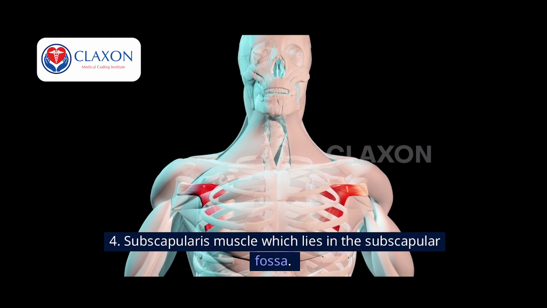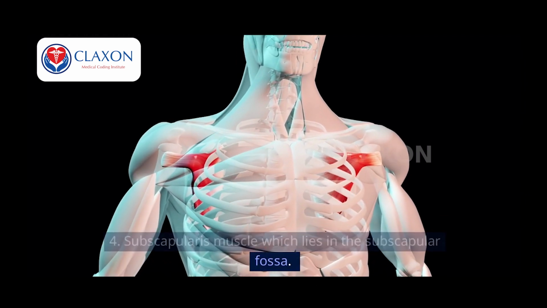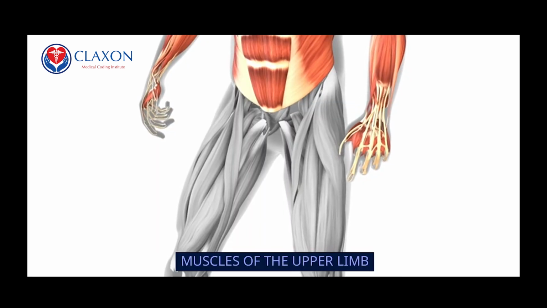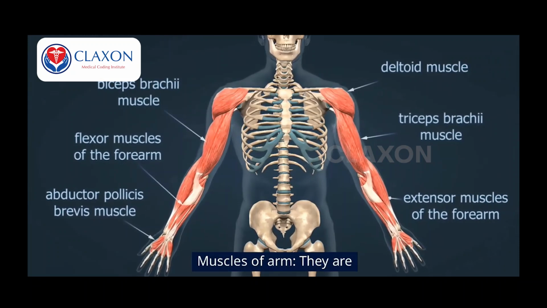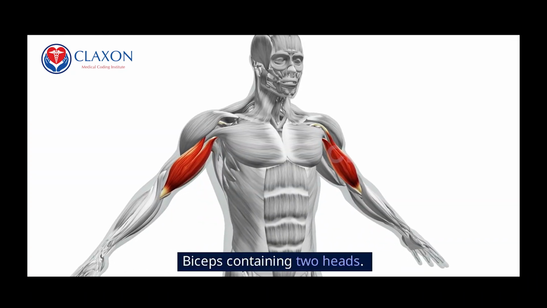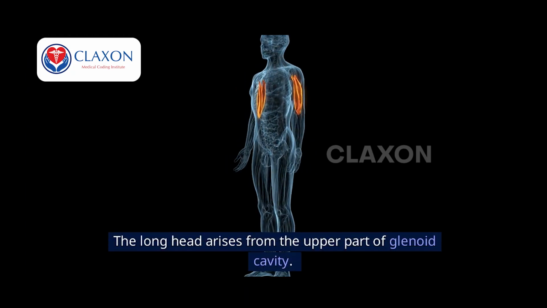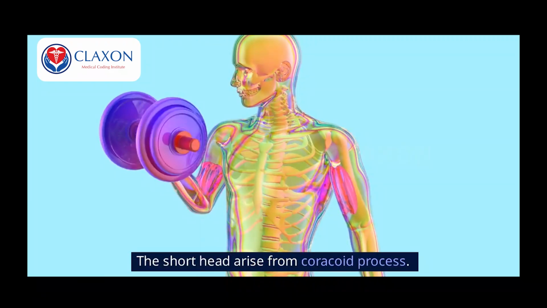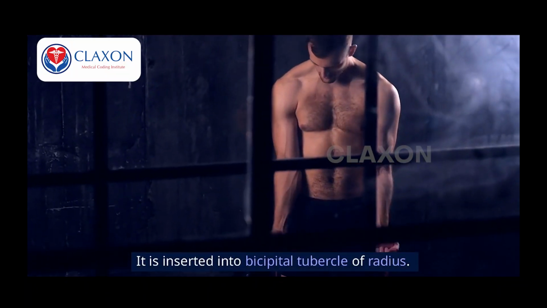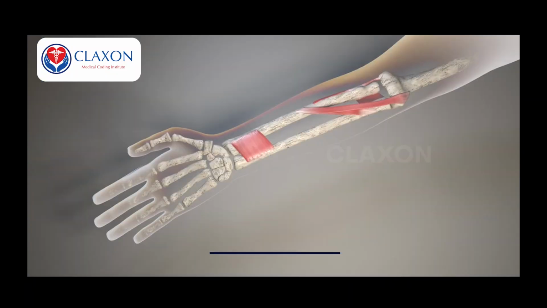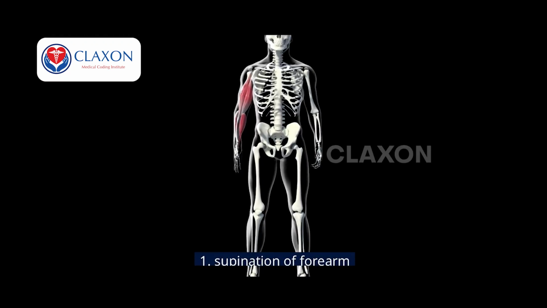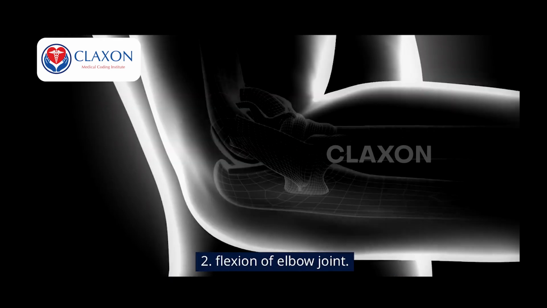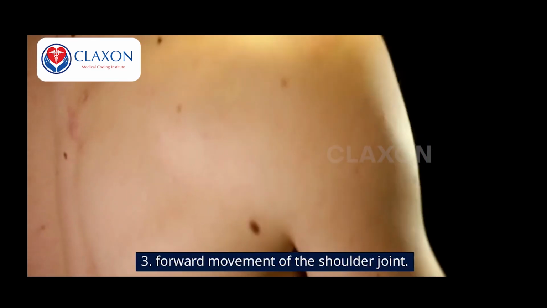4. Subscapularis muscle, which lies in the subscapular fossa. It produces medial rotation of the humerus. Muscles of the upper limb. Muscles of arm. They are 1. Biceps, containing two heads. The long head arises from the upper part of glenoid cavity. The short head arises from coracoid process. It is inserted into bicipital tubercle of radius. Its movements are 1. Supination of forearm. 2. Flexion of elbow joint. 3. Forward movement of the shoulder joint.